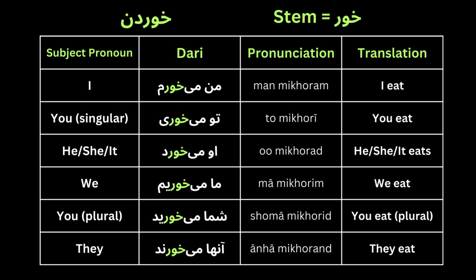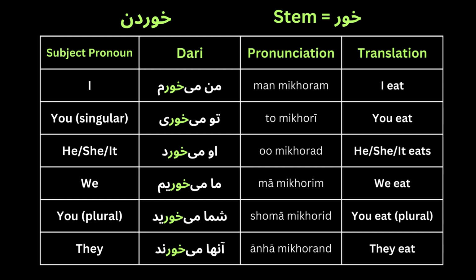So here we have another verb, and we break it down into different parts, and we use it with different subject pronouns so you can understand it better. This time it is the verb خوردن. خوردن means to eat, and the stem of the verb is خور.